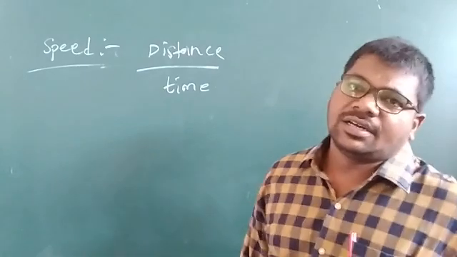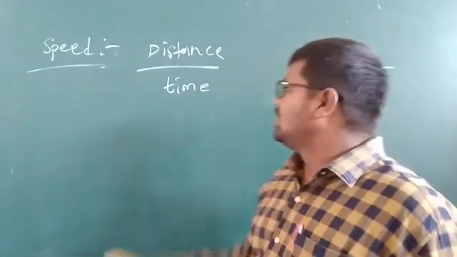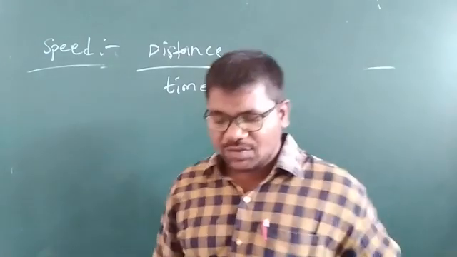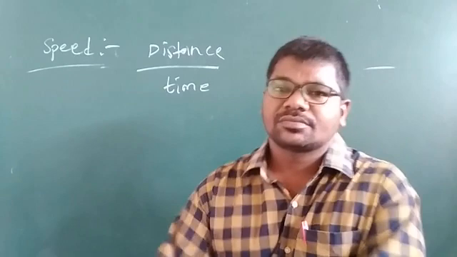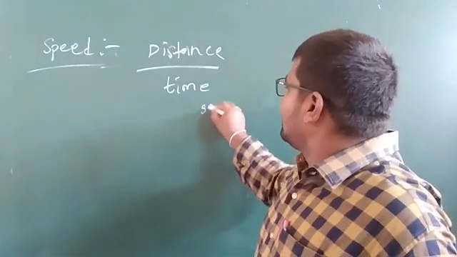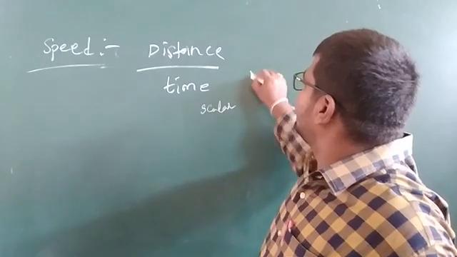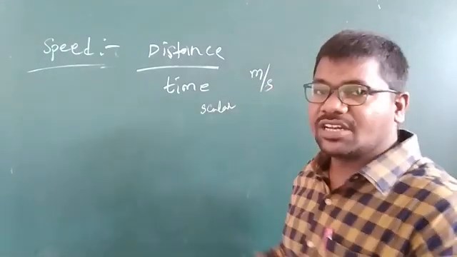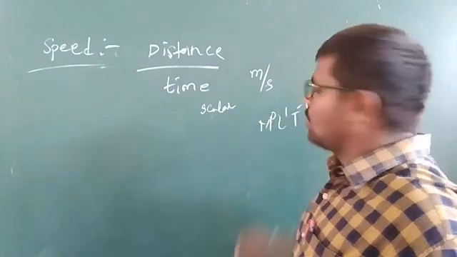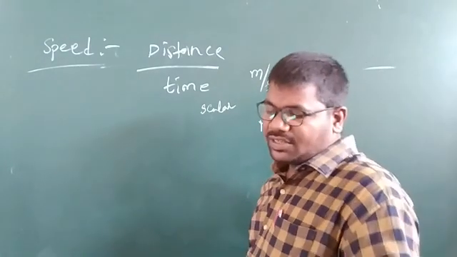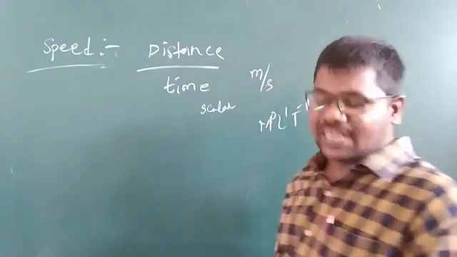It is the ratio of the distance traveled by a particle in unit time. It is a scalar quantity. Its SI unit is meter per second, and its dimensional formula is M^0 L^1 T^-1. So it is which quantity? Yes, scalar quantity.